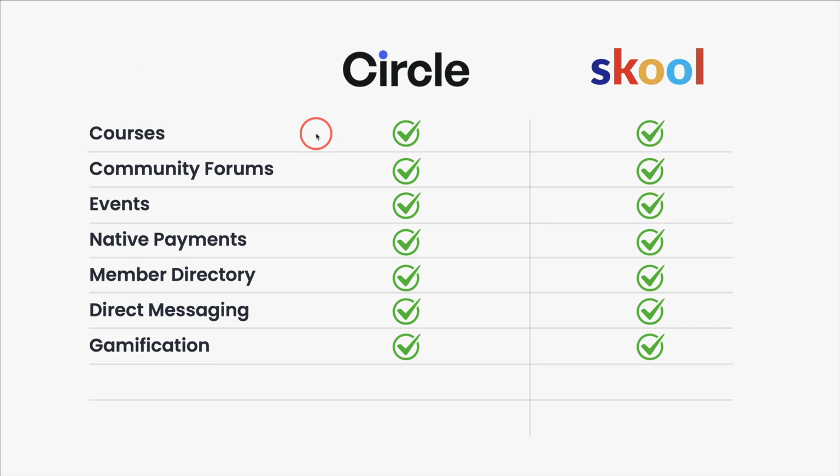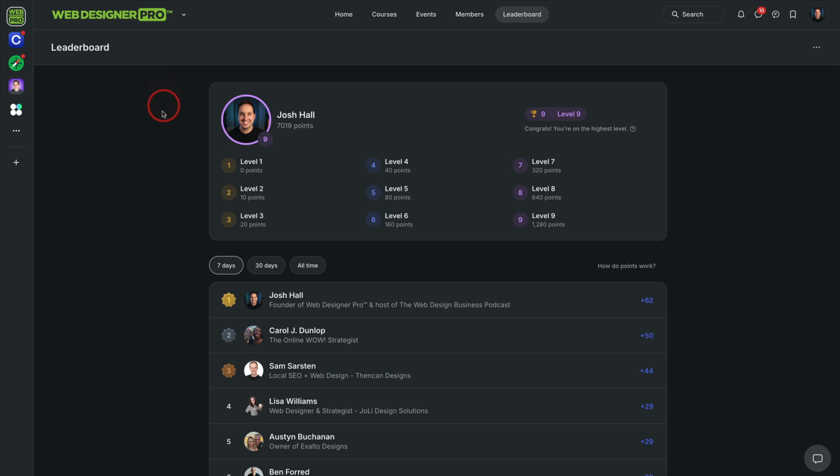Both have gamification. Now, for a long time, Skool kind of came out of the gate with gamification being its main thing. It was a huge draw for folks who wanted to have leaderboards and competition and a lot more gamification with levels and unlocks. Circle, at the time of recording this, has just recently released their gamification. So now Circle also has a leaderboard if you want to enable this in your community and utilize it to create levels and create unlocks and rewards for members.